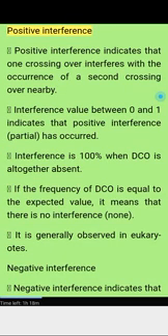Interference types. Positive interference indicates that one crossing over interferes with the occurrence of a second crossing over nearby. Interference value between 0 and 1 indicates that positive interference, partial, has occurred. Interference is 100% when DCO is altogether absent. If the frequency of DCO is equal to the expected value, it means that there is no interference, none. It is generally observed in eukaryotes.